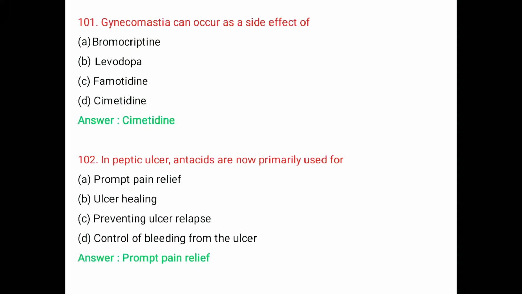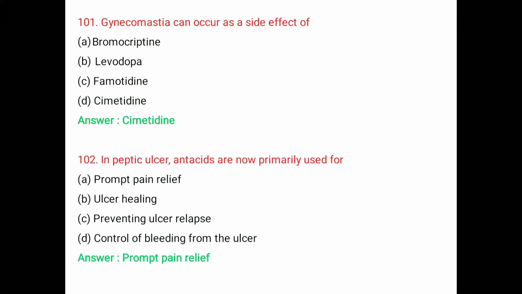Gynecomastia is enlarged male breast tissue. It is commonly caused by male estrogen levels that are too high or out of balance with testosterone levels. Cimetidine is a drug of choice used to treat peptic ulcer. It inhibits estrogen metabolism, thereby leading to gynecomastia with prolonged use of cimetidine.